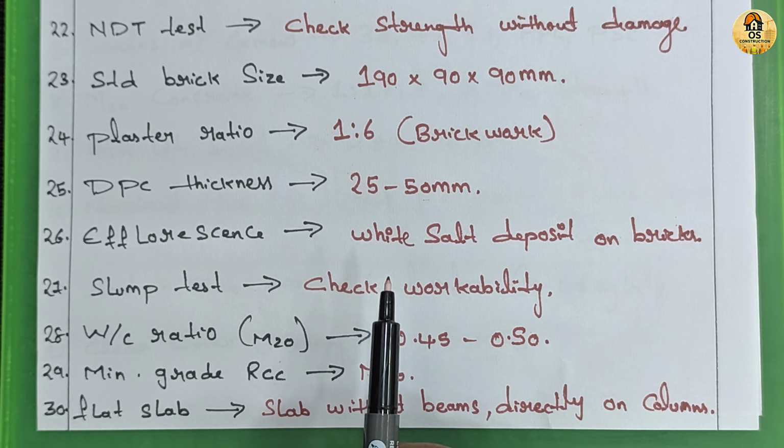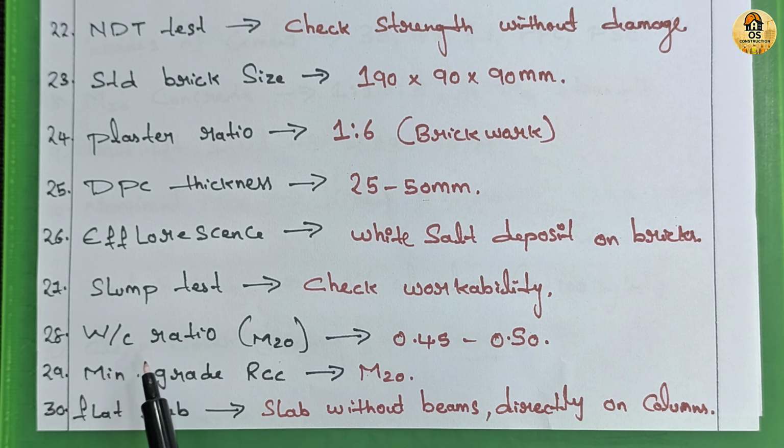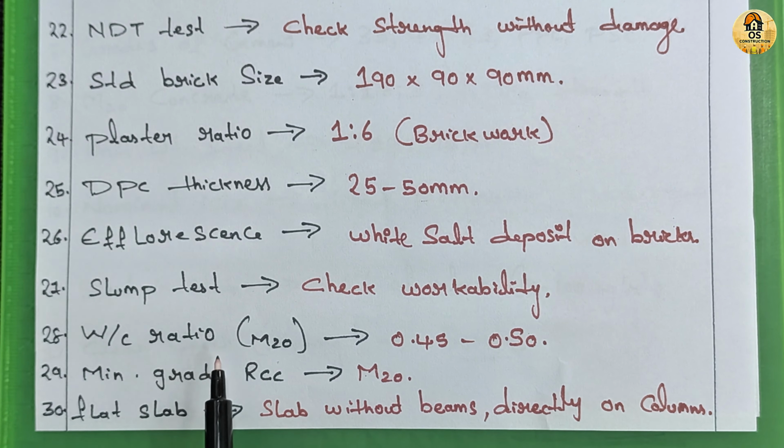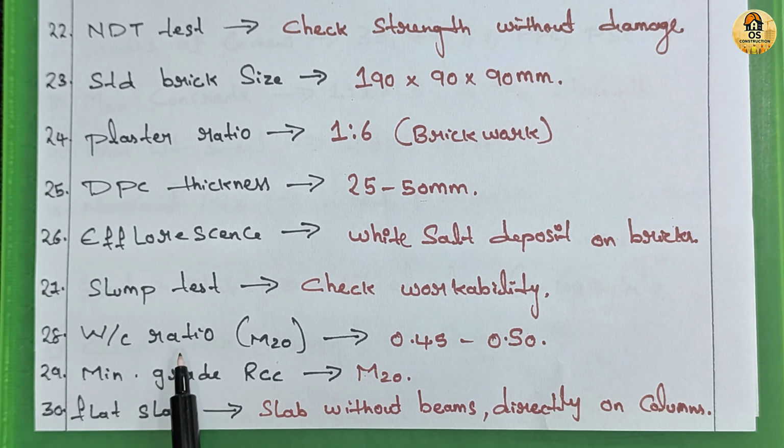28th is what is the water cement ratio for M20? The water cement ratio for M20 concrete is about 0.45 to 0.50. Lower ratio increases strength but reduces workability. 29th is what is the minimum grade of concrete for RCC? As per IS 456, the minimum grade of concrete for RCC is M20.